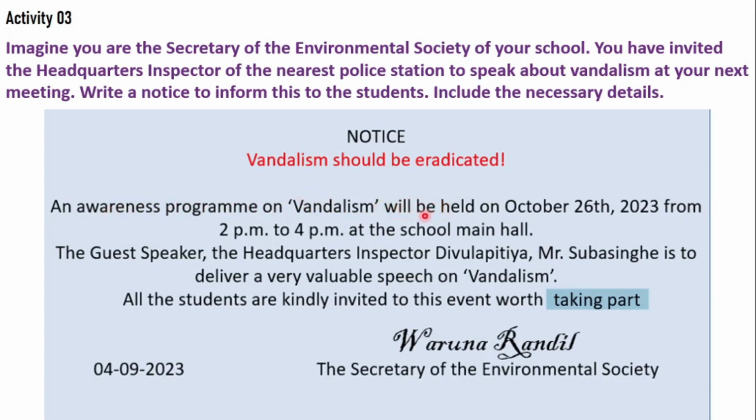Then after that, you can use "will be held", and this is written in the future passive. On October 26th, when you write the date, you can use the same structure. First write the month, then you put the date, then after that you can use a comma, then the year. Then after that, from 2 p.m. to 4 p.m., the event starts at 2 p.m. and ends at 4 p.m. And this is the place where you can find this event happening, at the school main hall. Then you have to use a full stop here.